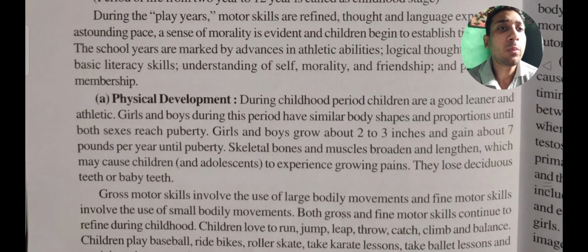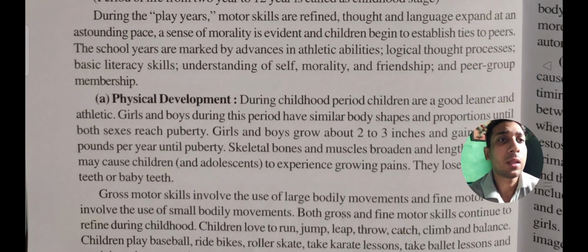Thereafter during the childhood period, children are good learners and athletic. Girls and boys during this period have similar body shape and proportion until both sexes reach puberty. Girls and boys grow about 2 to 3 inches and gain about 7 pounds per year until puberty. Skeletal bones and muscles broaden and lengthen, which may cause children to experience growing pains. They lose deciduous teeth or baby teeth.